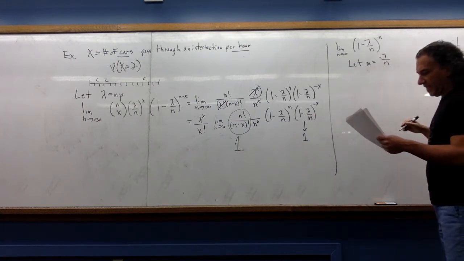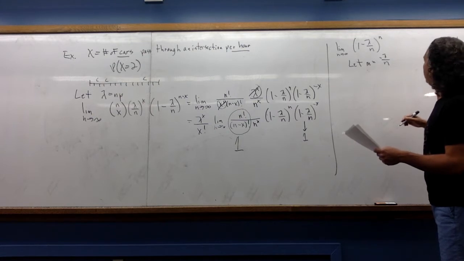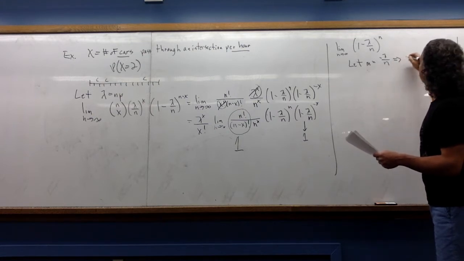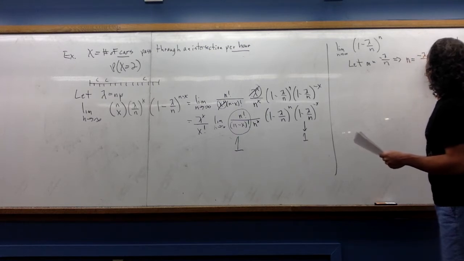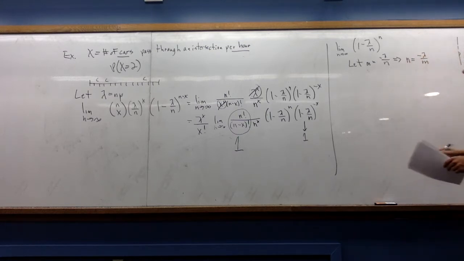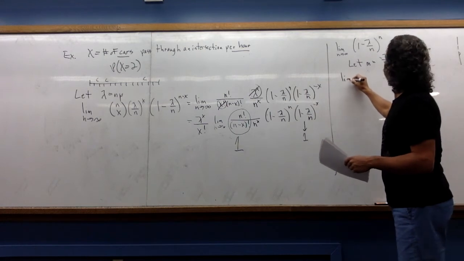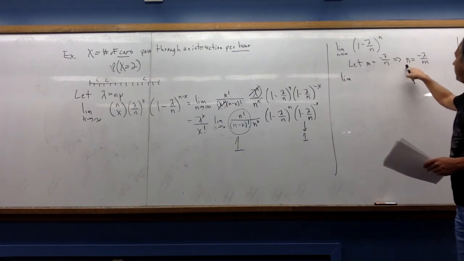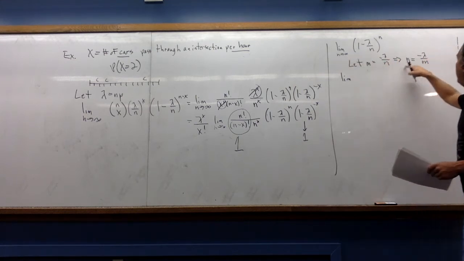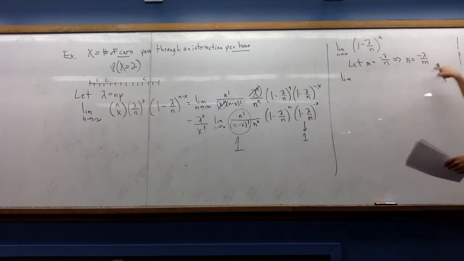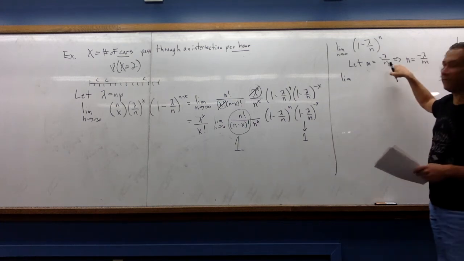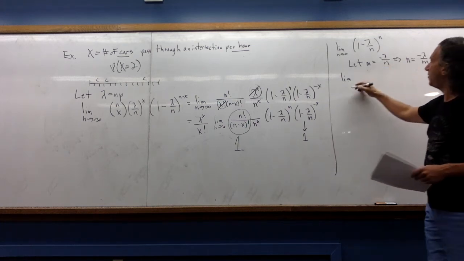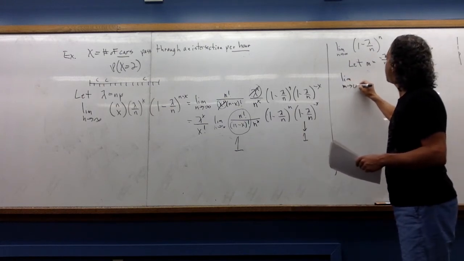First off, this tells me that n is minus lambda over m. If n goes to infinity, m must be going to 0.